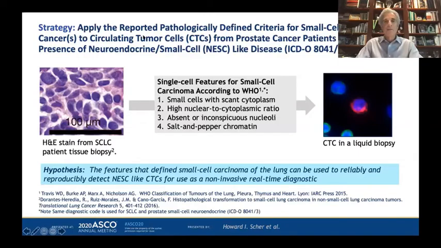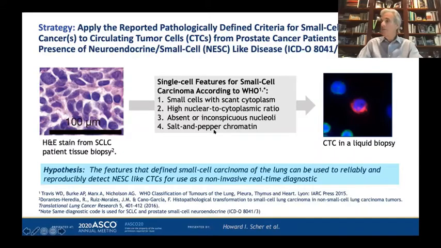Our strategy was to apply the reported pathologically defined criteria for small cell carcinoma according to the World Health Organization, illustrated on the left, to circulating tumor cells from a prostate cancer patient identified with the Epic Sciences platform on the right.